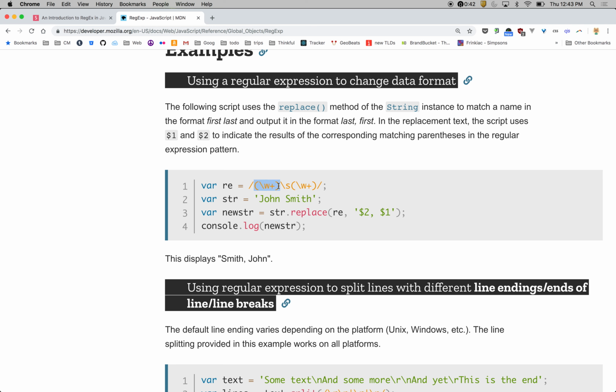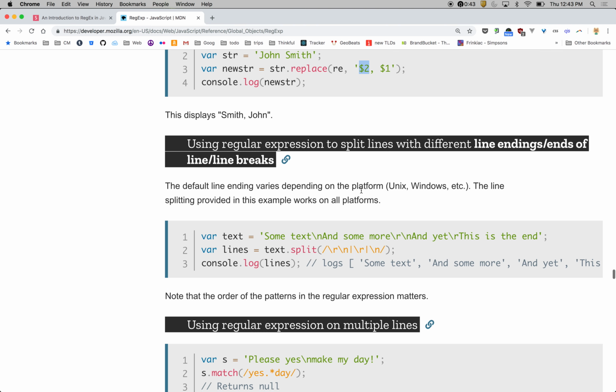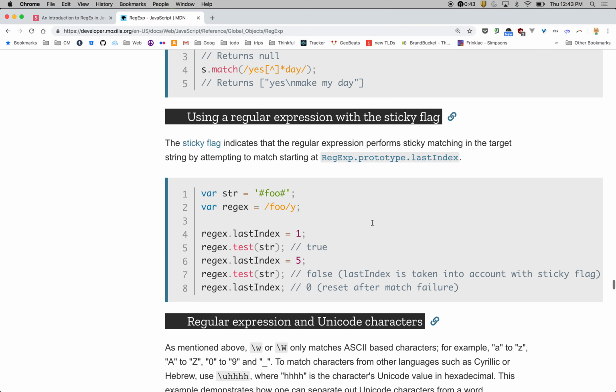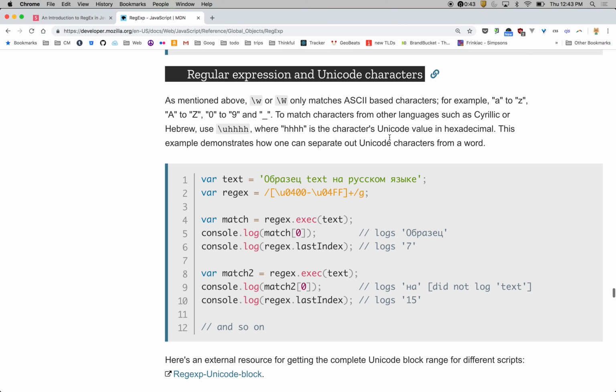It's going to capture that in a group, and then we can pass that in here and replace it with the dollar signs. That's going to be the result of what it captured. So if we wanted to swap text from one place to another, or just grab a part of something out of our whole selection, we can do that as well. All right. Those are the main ones I wanted to show you.